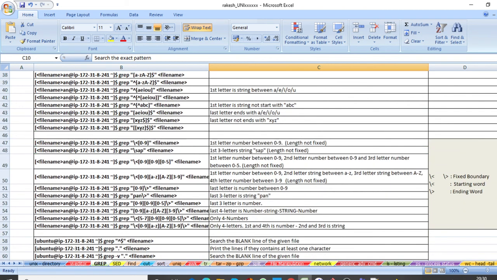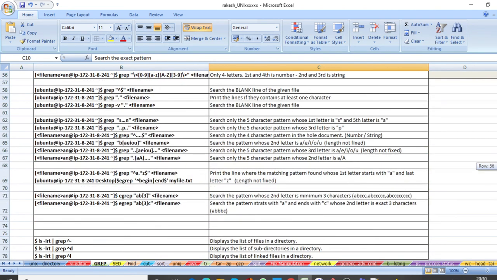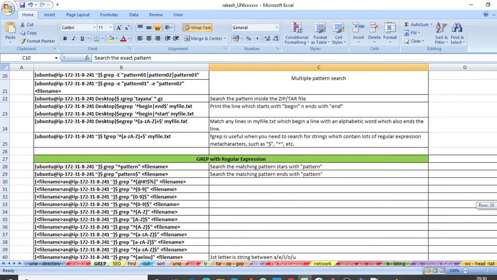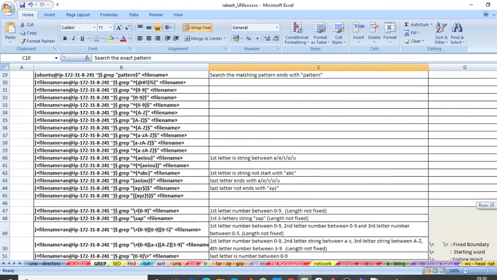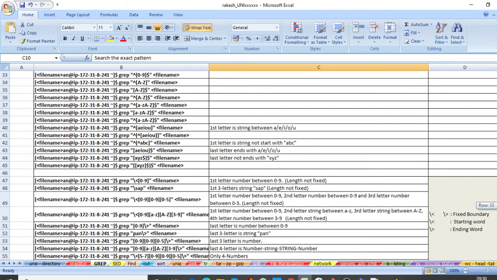Some other things are also there. First you practice these basic things once, then we will go with some advanced searching through grep.